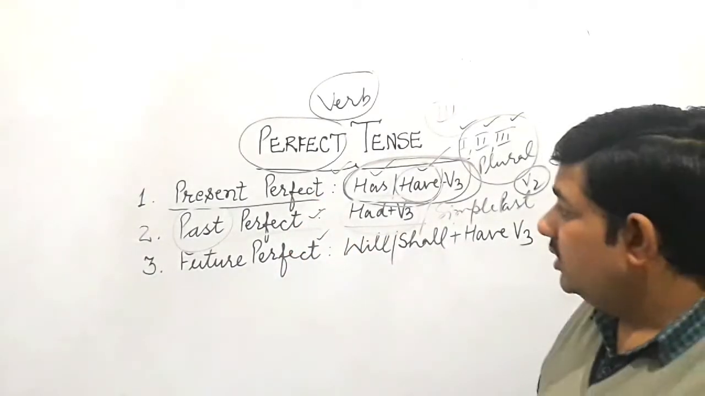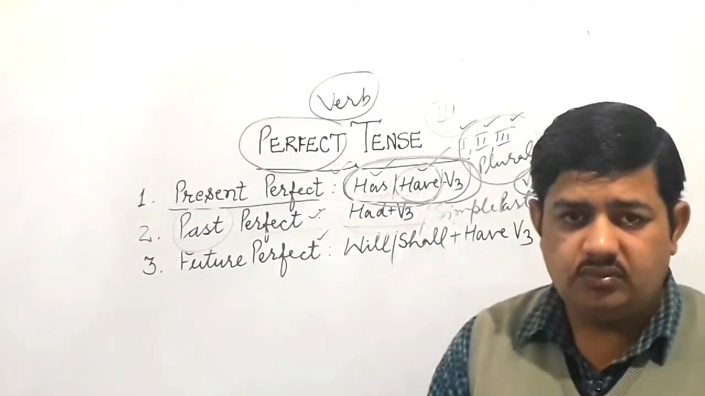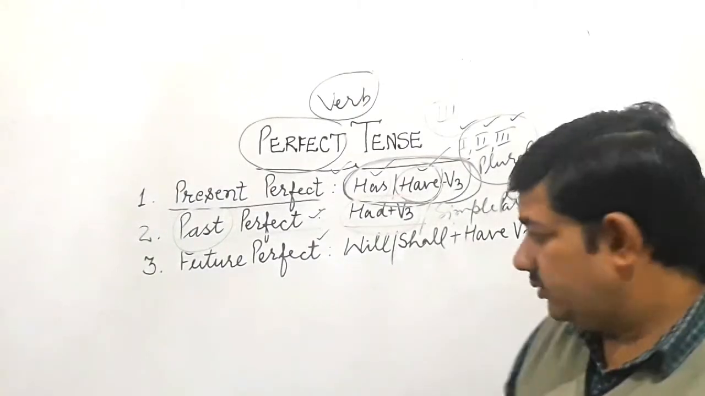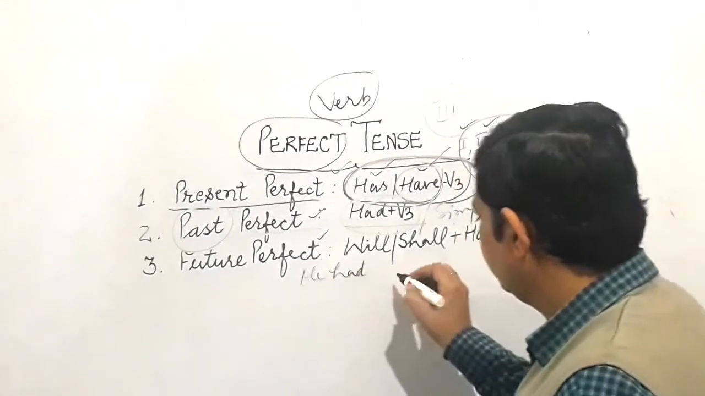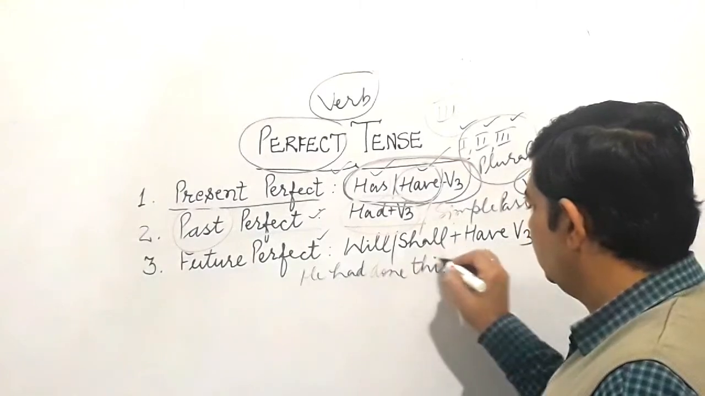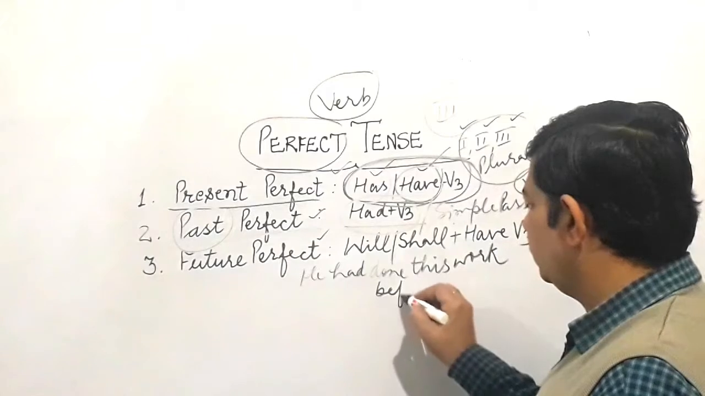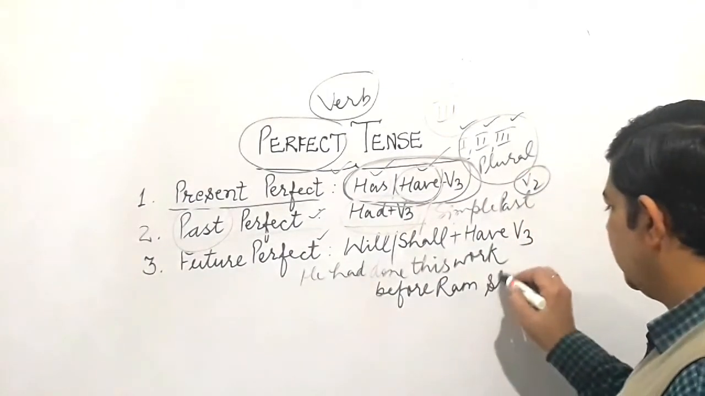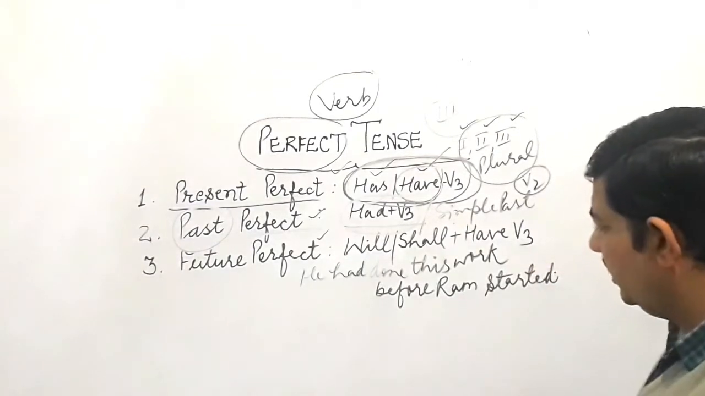Now listen. Suppose I tell you, "I have done this work." Now you are to give some example of past tense. Like, listen: "He had done this work before Ram started." Now see, listen, children.